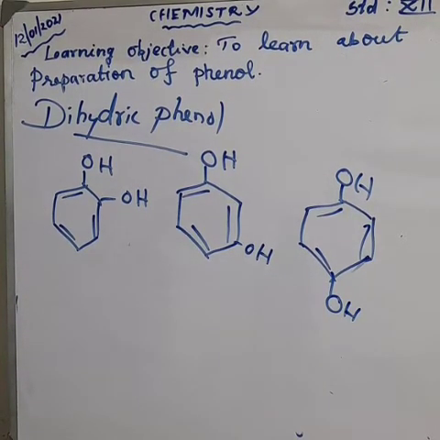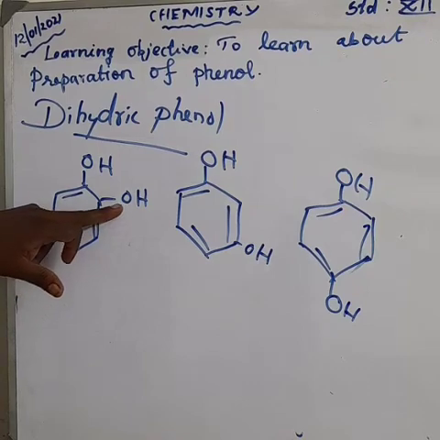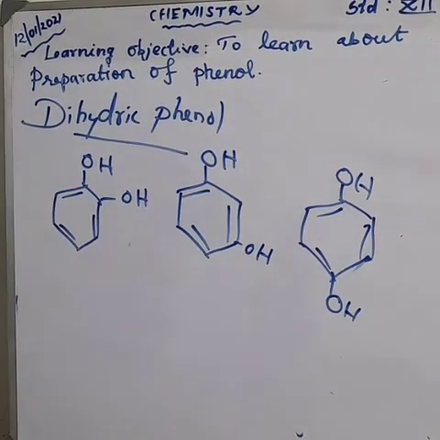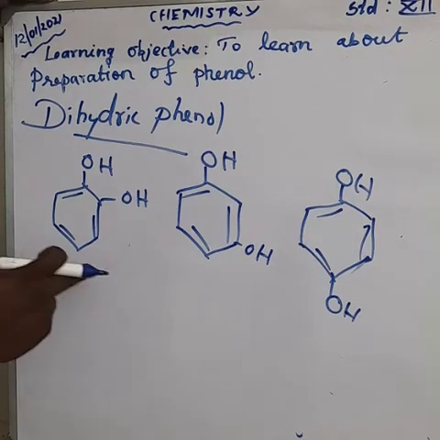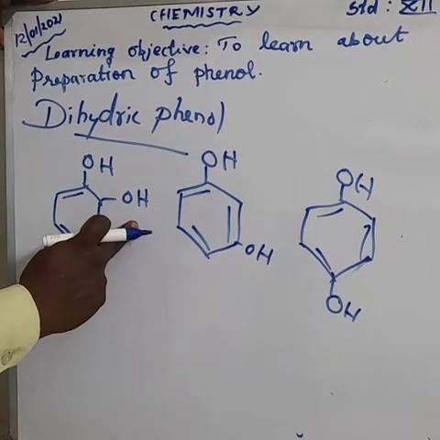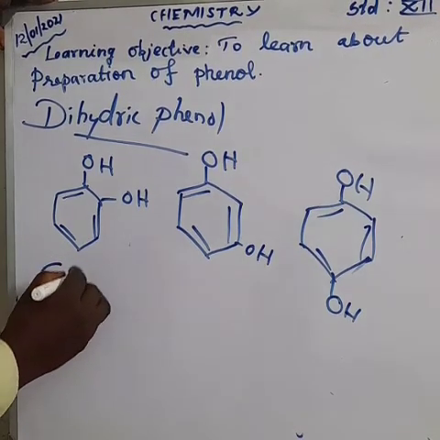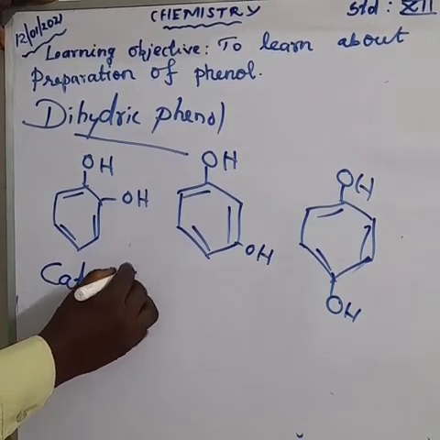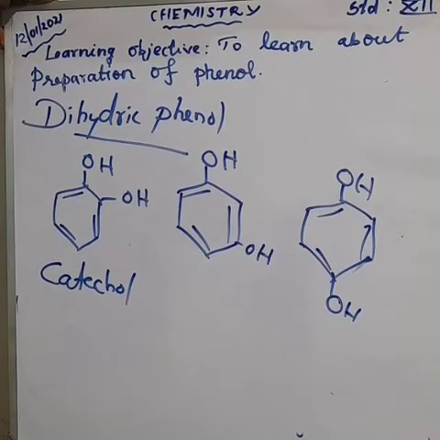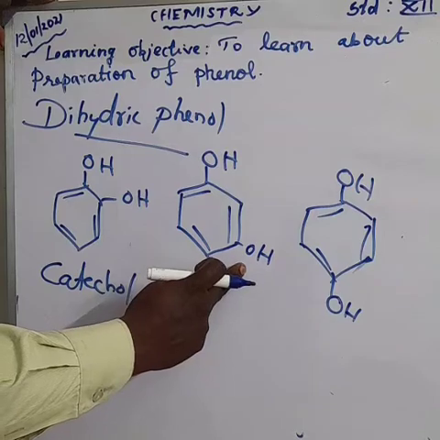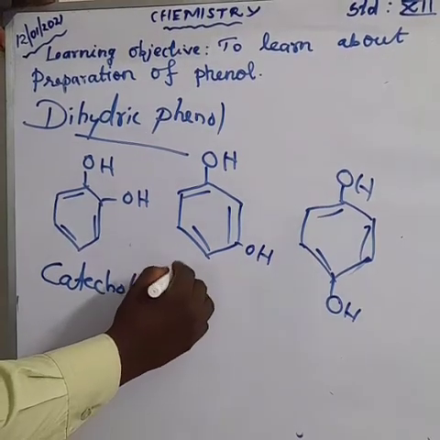Here, what about the ortho position OH? The second one is the meta position OH. The next one is the para position. The ortho position OH means the name of the compound is catechol. It's a common name, catechol. The meta position OH means the name is resorcinol. Resorcinol.